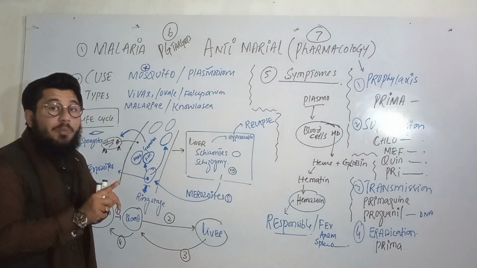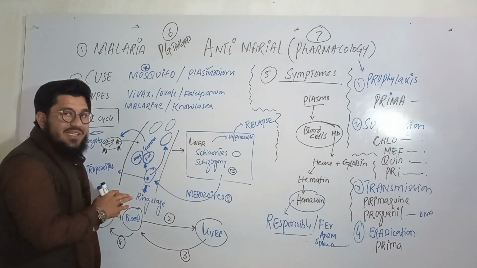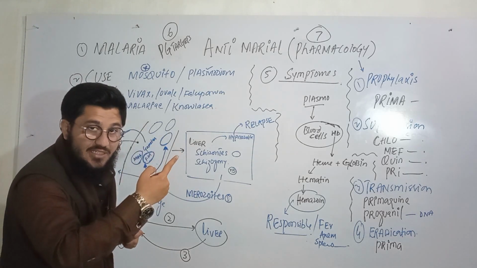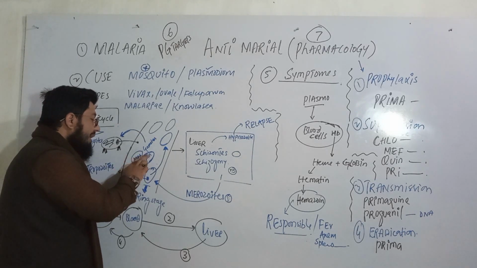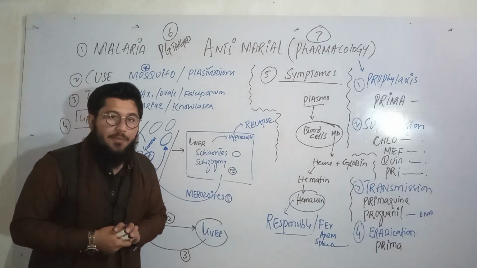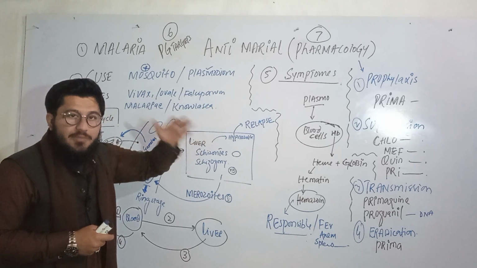It has got two paths. Number one, these trophozoites will be released, and then they are responsible to infect other RBCs, red blood cells. Okay. And in the meanwhile, they can synthesize male and female gametes. Very simple. When the gametes are synthesized, what will happen? In the first part, they will infect other RBCs, and the same process will continue.